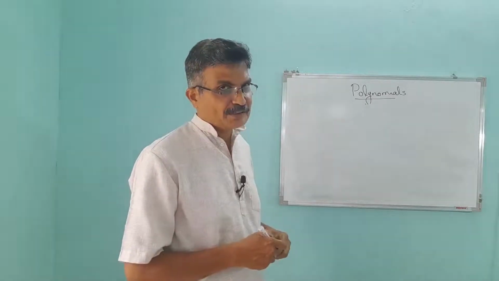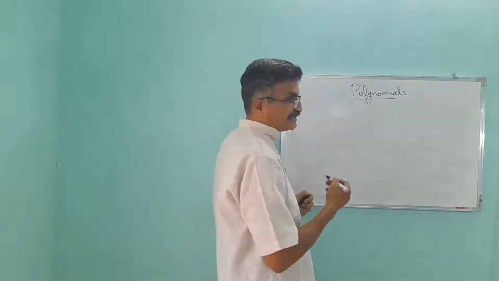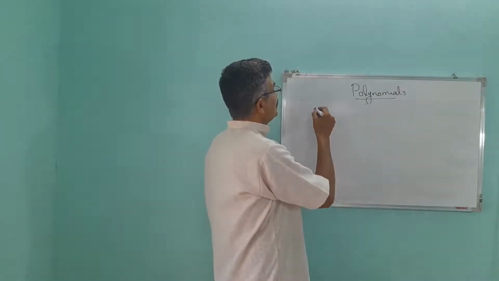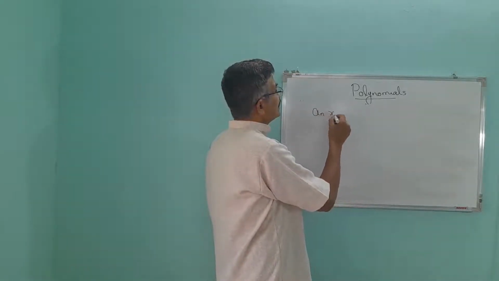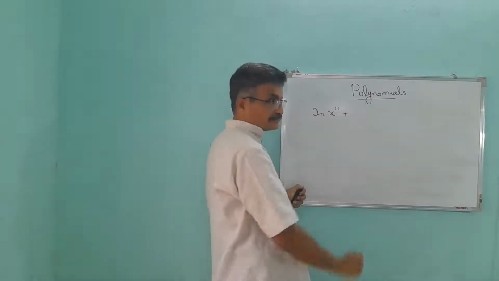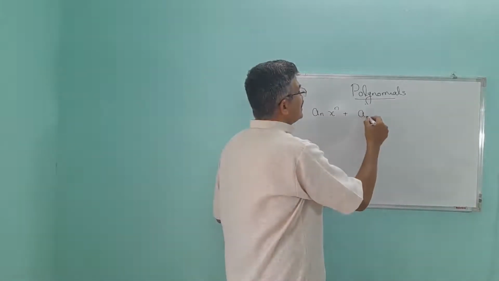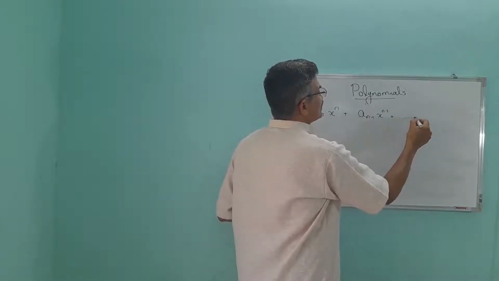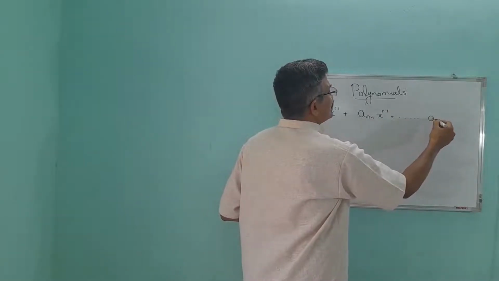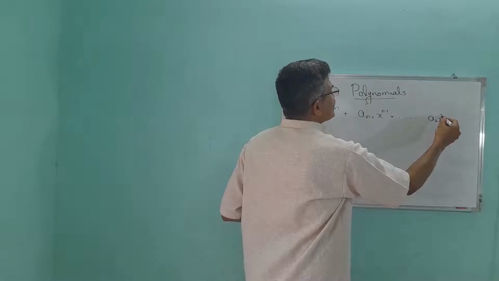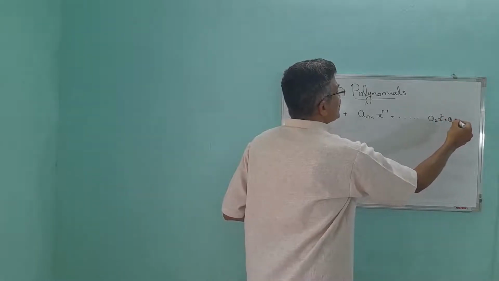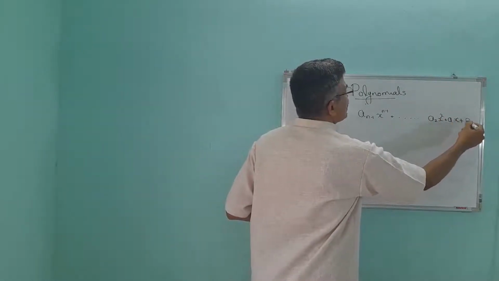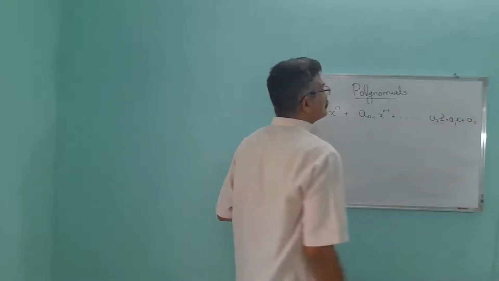Now we will look at how to write the general form of a polynomial. a_n x raised to n plus a_(n-1) x raised to n minus 1 plus etc., plus a_2 x square plus a_1 x plus a_0.